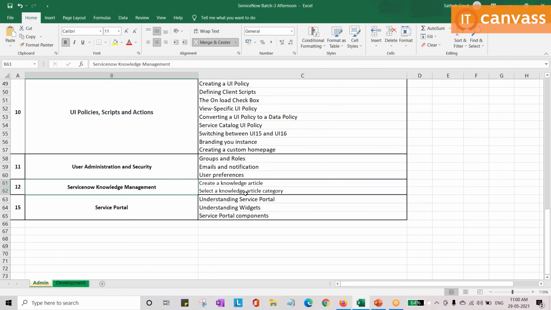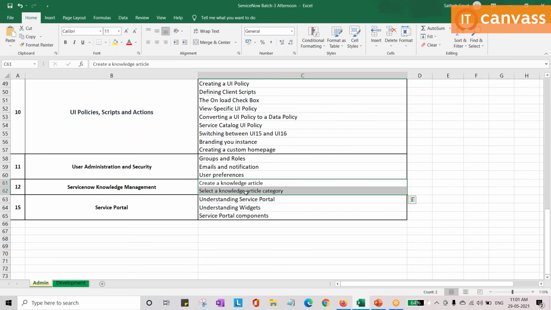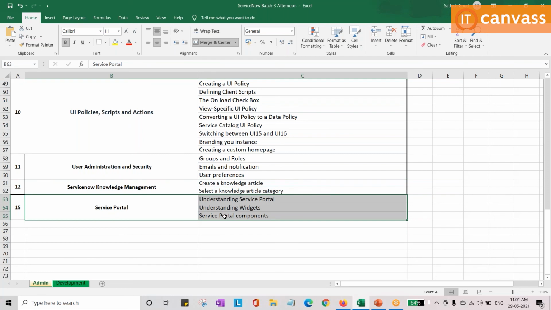And we have knowledge management as well, how to create a knowledge article and how to publish it, how to send it for approvals and all that. And we will slightly discuss the service portal. For service portal, for integrations, for CSM, for JRC, for all these, I have different trainers and different training sessions. Okay, we will give a high level knowledge to start with ServiceNow projects.